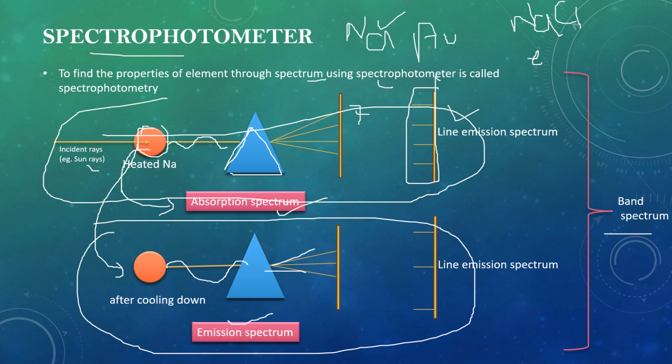So we say that is a band spectrum. Or we can say that the molecular spectra is known as band spectrum. This is all about today's lecture.